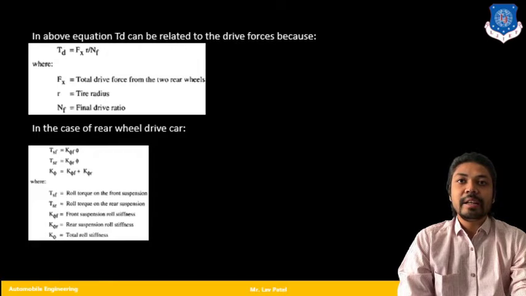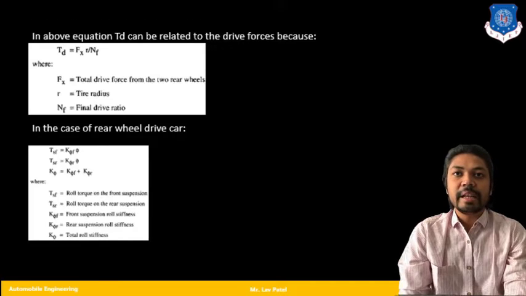Here TDF is the roll torque for the front suspension, same as for the rear suspension. Also the front suspension roll stiffness and rear suspension roll stiffness have been given, K phi F into phi and K phi R into phi.